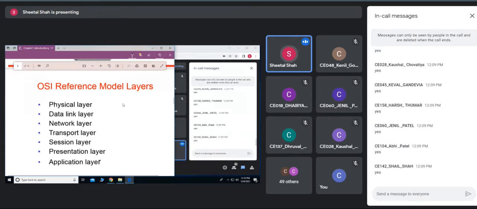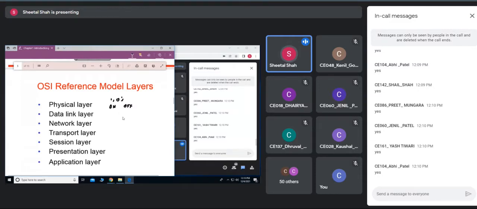Now based upon the communication channel, suppose it is a fiber optic cable, are you getting this? How should these ones and zeros be represented? If the light is on, then it is 1. If the light is off, it implies it is 0. Fiber optic cable, so the transmission media is light. If light is on, it implies logic 1, and if it is off, it implies logic 0.